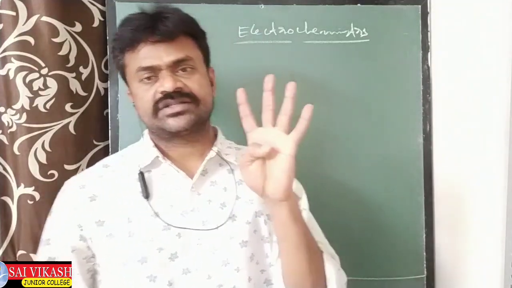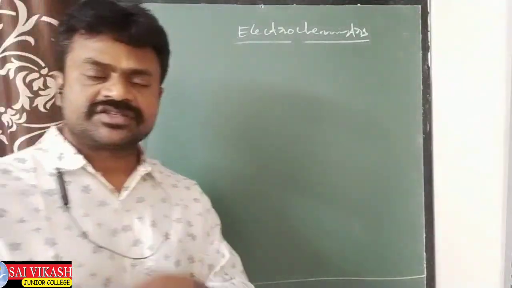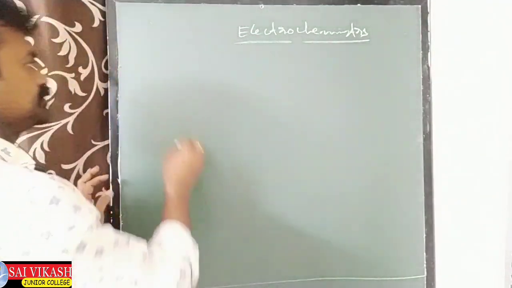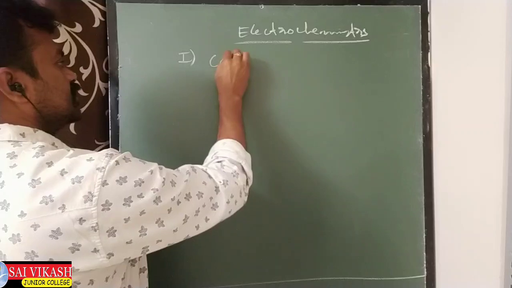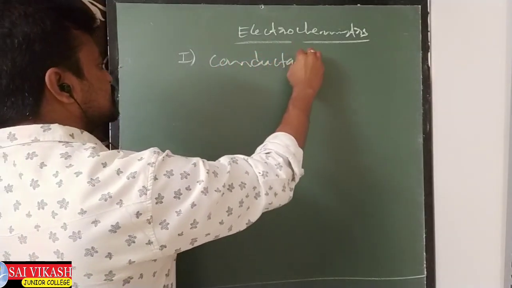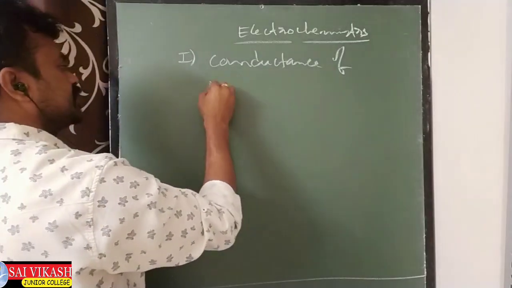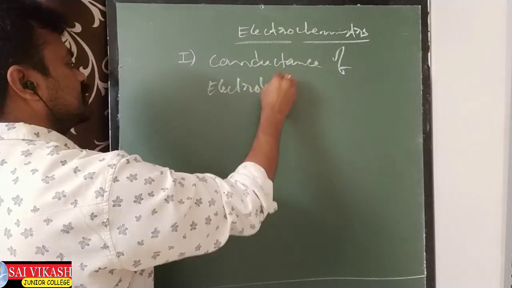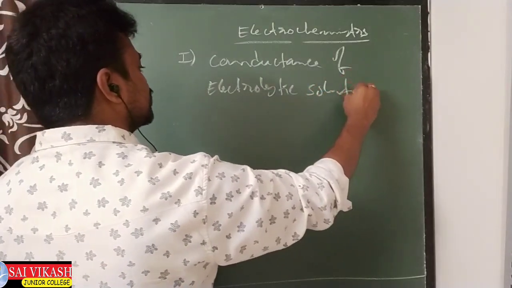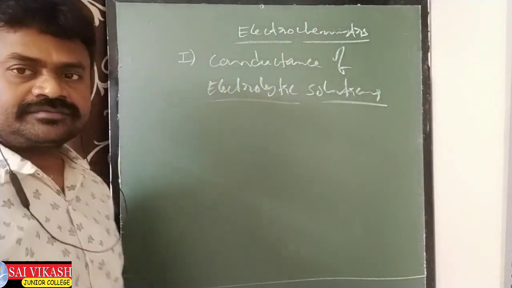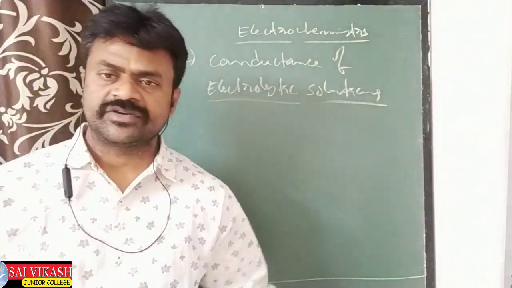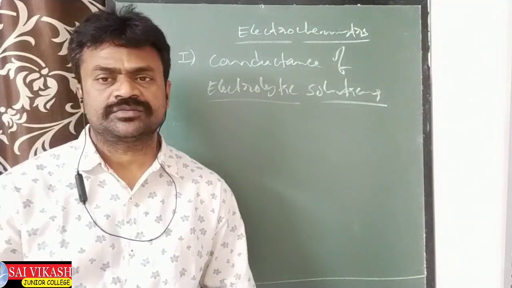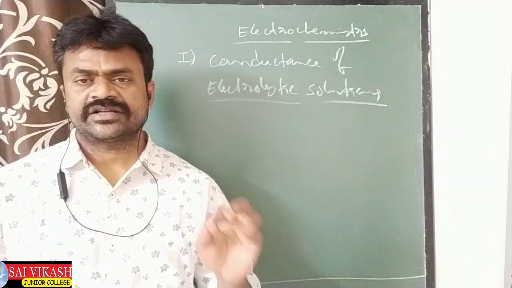Number 1, the first topic, the first lesson of this chapter, is conductance of electrolytic solutions. This we can take as the main heading also. Like that, the second part, third part, fourth part are also there. Then the chapter will be over. Let us discuss the first part now: conductance of electrolytic solutions.